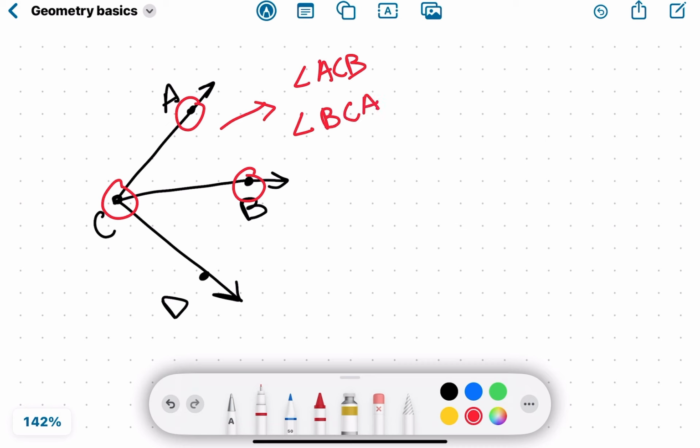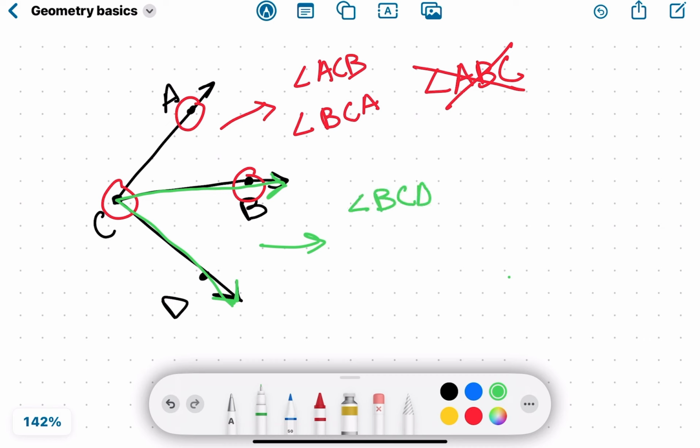Do not put the letters in alphabetical order. This is not angle ABC. That is incorrect. Angle ABC would look something like this, because B would be the vertex. So that is incorrect. Do not put the letters in alphabetical order. Put them in the order they are showing up as. And then I want you to try this angle right here, the second one that I just did in green. I'll give you a second to do that. Feel free to pause the video if you need a little more time. I'm going to start now. So this would be angle BCD, right?